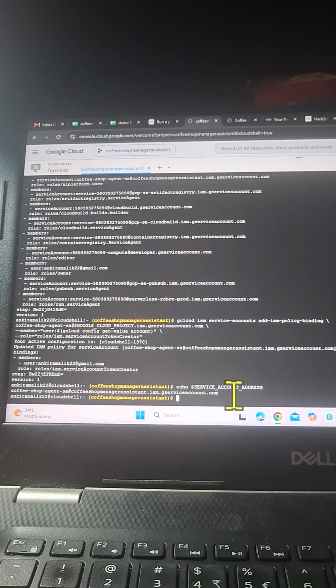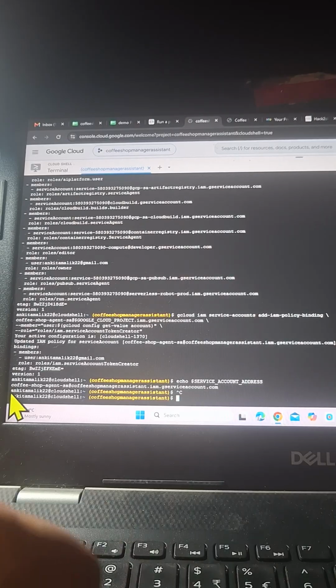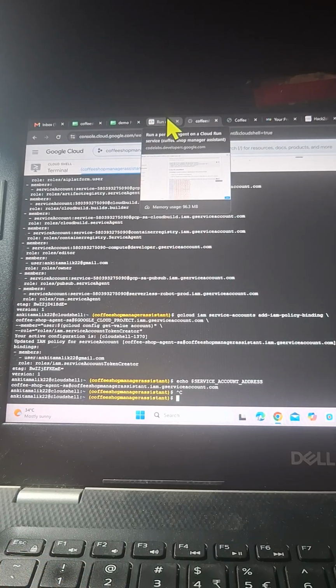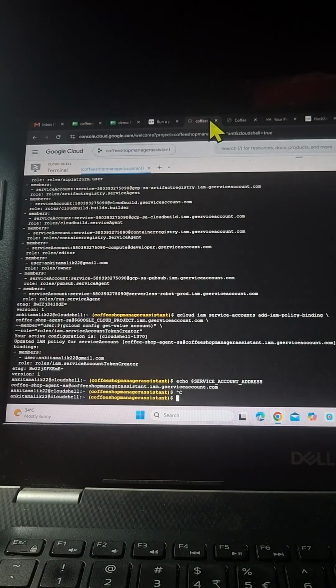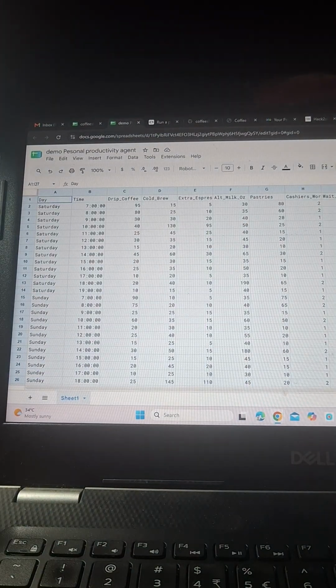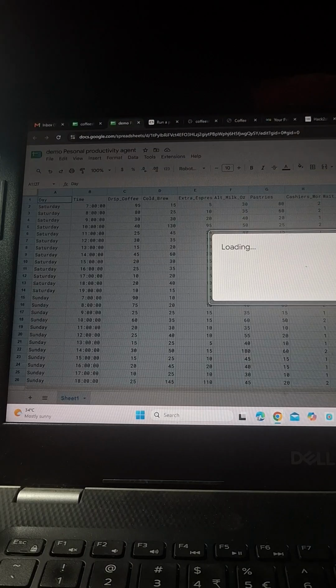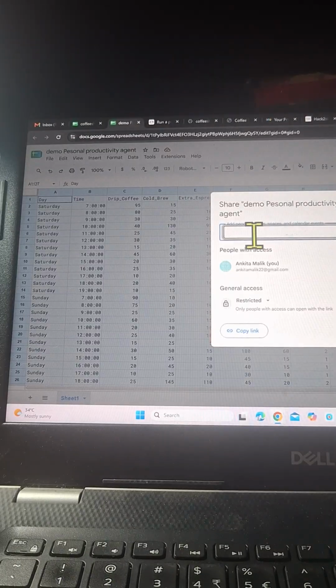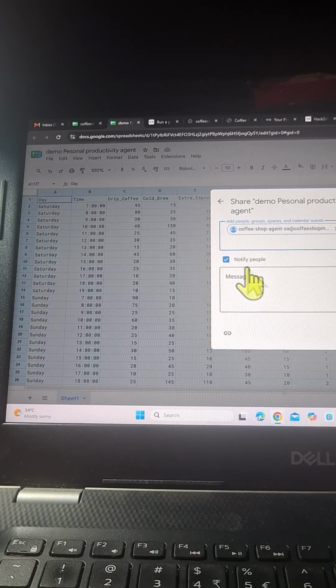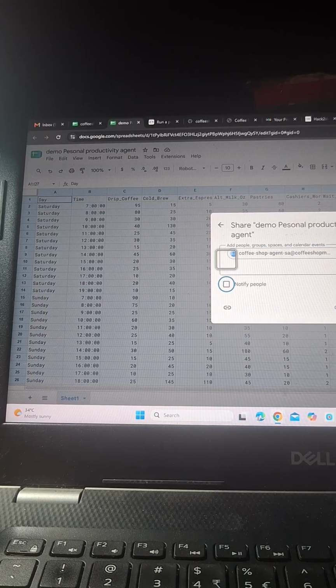So I'll just copy the service account email address, come back to the spreadsheet, and I'll say share. I want to share it with the service account. I've given the service account, don't want to notify. You can change it. Here we are going to give the editor role because, if you remember in the output, we have added 2 rows, right? If we want to add few details inside the spreadsheet, we can do that. That can only be done if it has read and write access with the editor permission, not with the viewer or the commenter permission. Okay, so share.